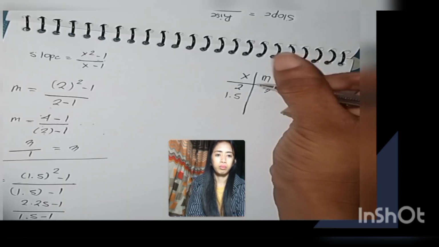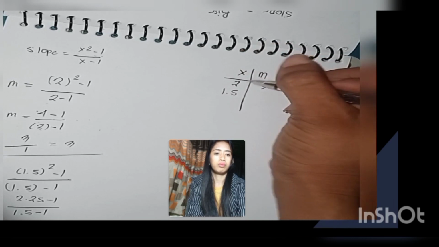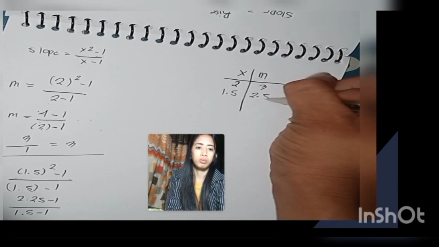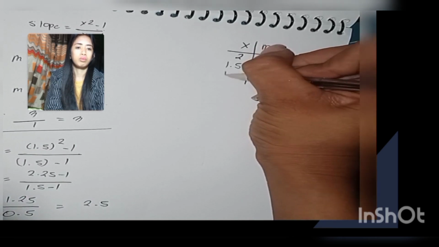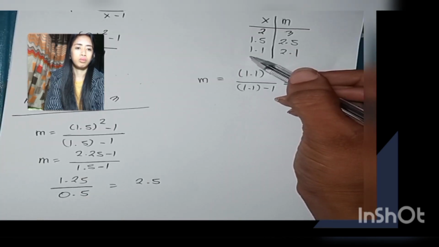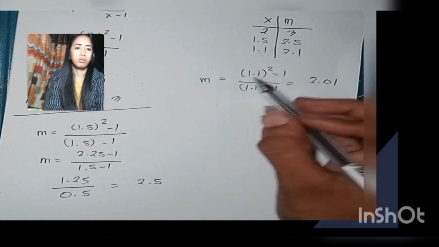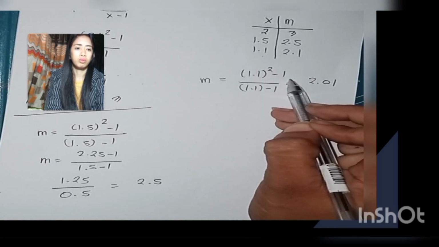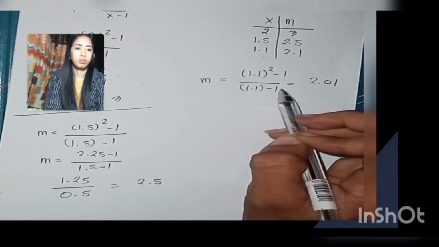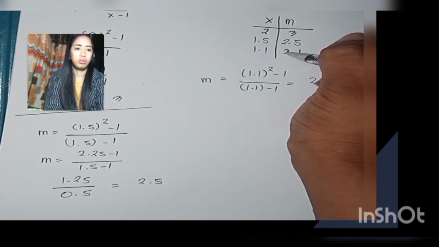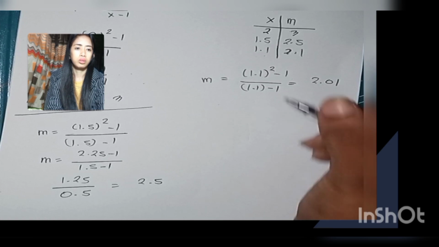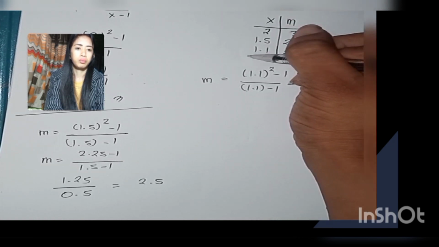Therefore, the slope is 2.5. Then next is 1.1. So 1.1 squared minus 1 over 1.1 minus 1 is equal to 2.1. So the next is 1.001.